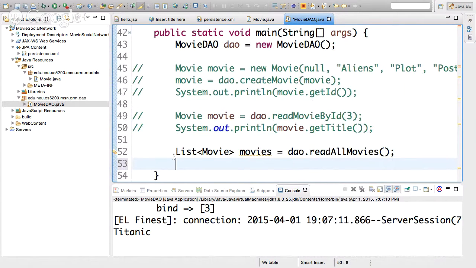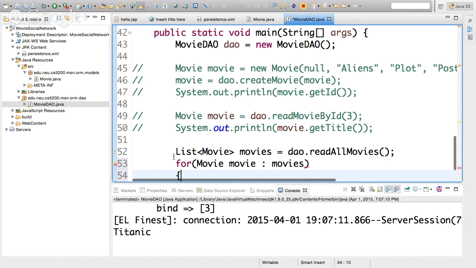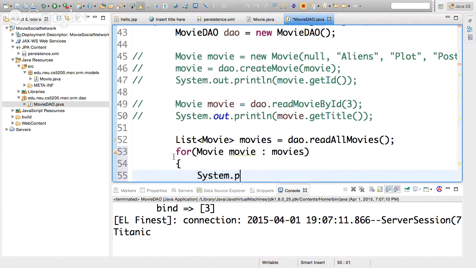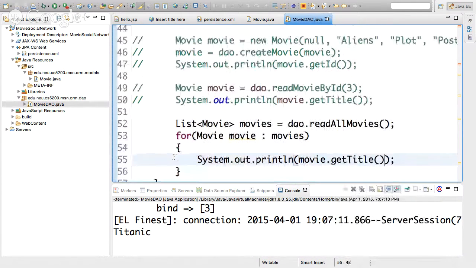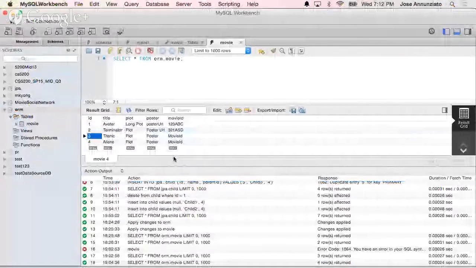So we're going to say for movie in movies, system.out.println movie.get title. If this works, it should print out these 1, 2, 3, 4 movies.